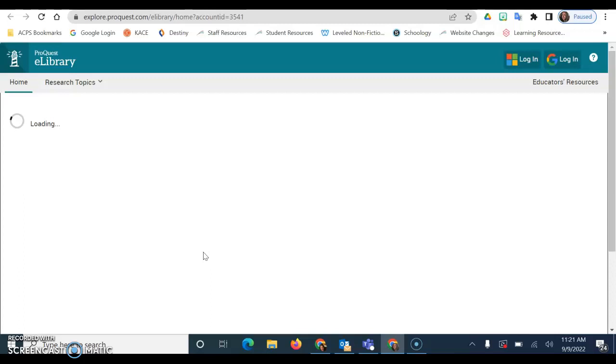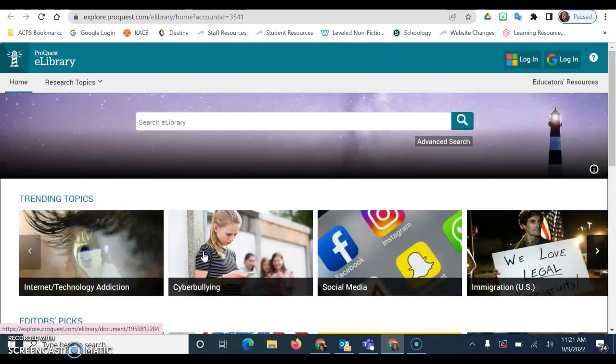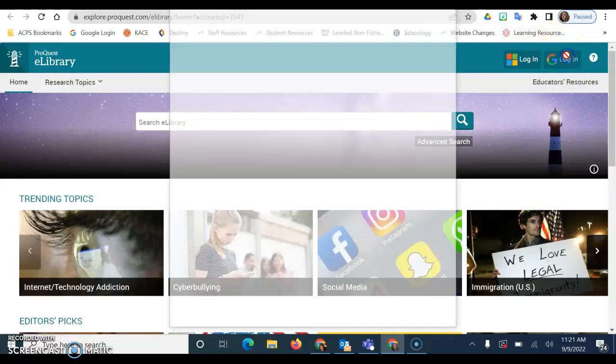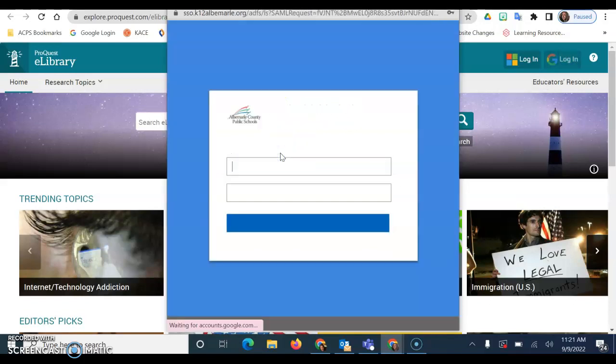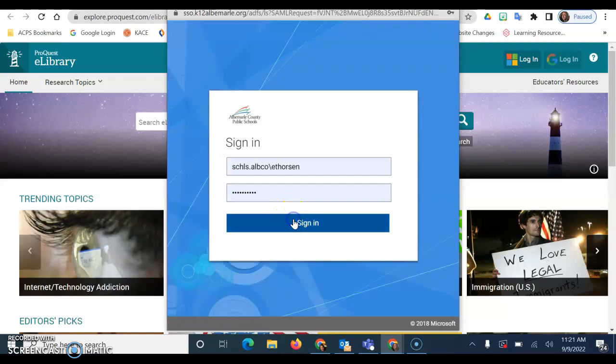It will open ProQuest for you if you are in the school building. If you are off campus, you can put in the password. The username is ACPSCHOOLS, and the password is welcome. The first thing you're going to want to do is click right here to log in with your Google Drive. You're going to ask to be connected, and you will do that. What this allows you to do is for all of the articles and information you find to be saved to your Google Drive, so you don't have to search for it again later, and you can just find it very easily.